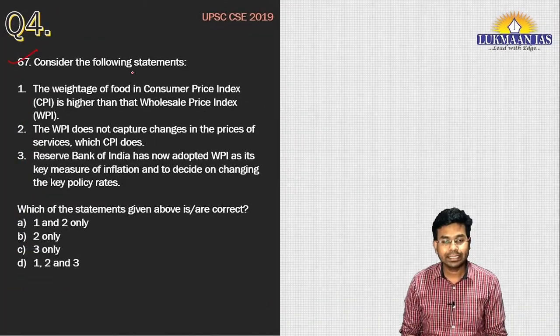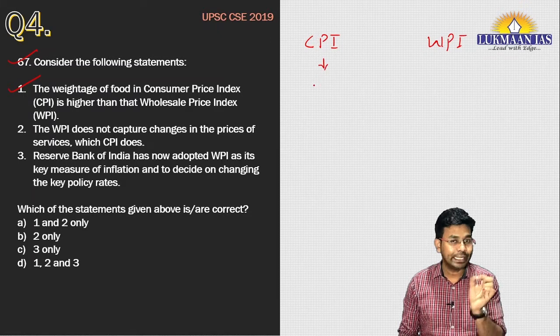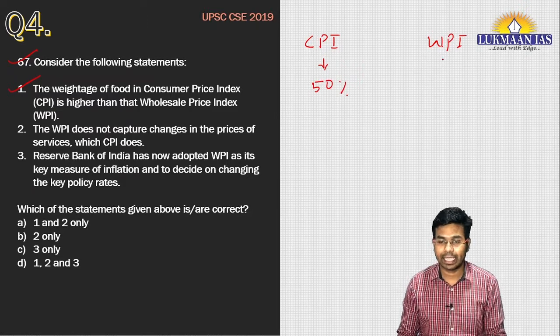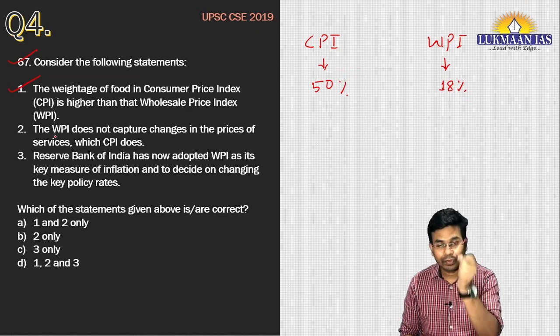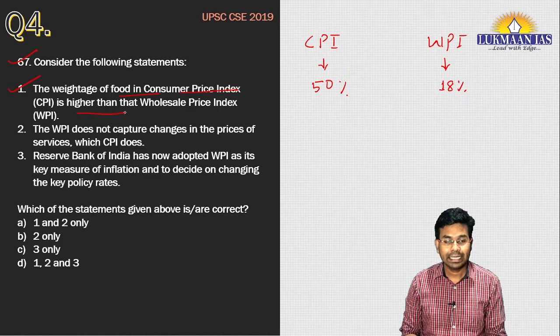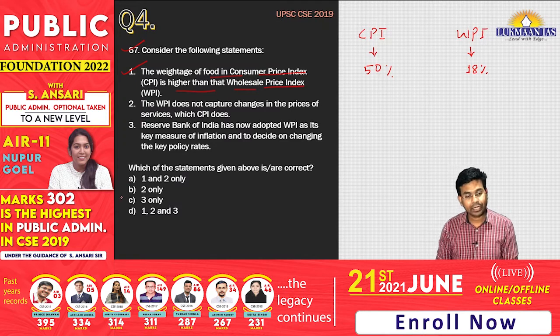This question says, consider the following statements. The weightage of food in consumer price index is higher than that of wholesale price index. You might be knowing that on one hand we have consumer price index and on the other we have wholesale price index. The weightage of food in consumer price index is around 48 to 50%, and in the wholesale price index it is around 18%. So the first statement is correct. If statement 1 is correct, we can eliminate some options.